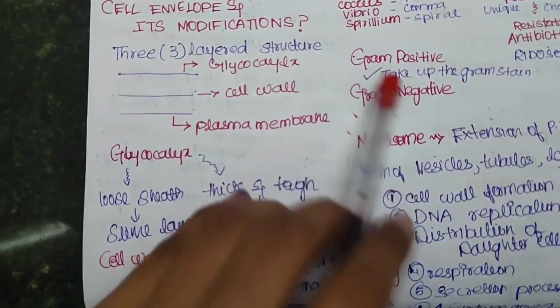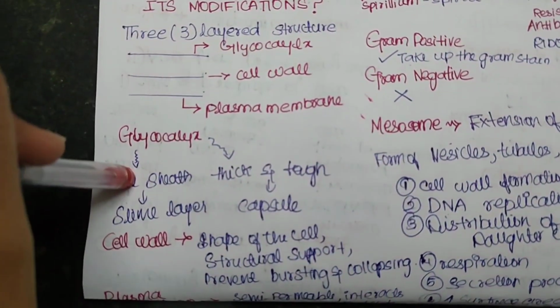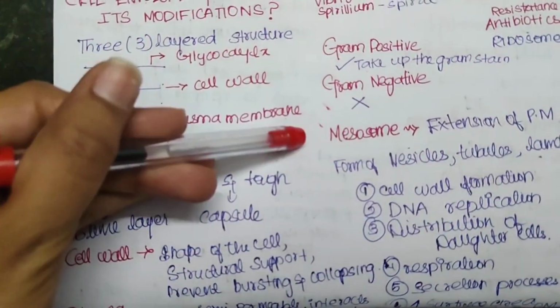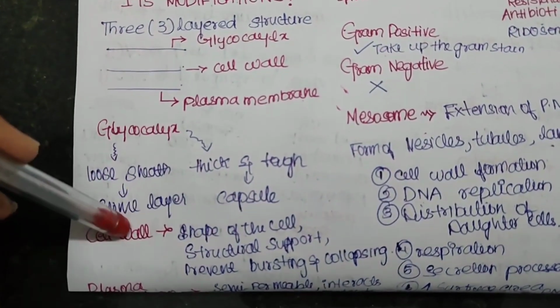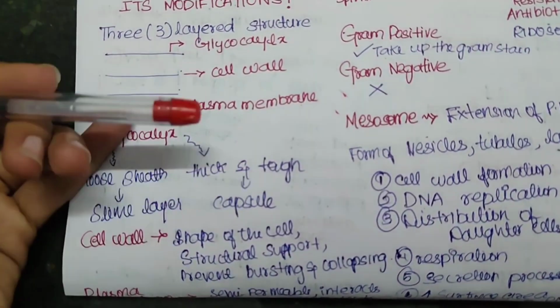And the glycocalyx is the outer one. This glycocalyx is of 2 types. If it is a loose sheath, it is called the slime layer. If it is a thick and tough sheath, it is called a capsule. So what are the types of glycocalyx? It can be loose and it is called a slime layer, and it can be thick and tough and it is called the capsule.